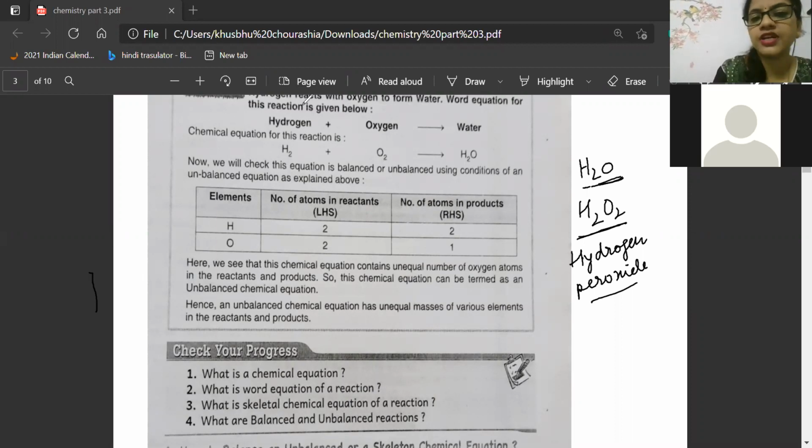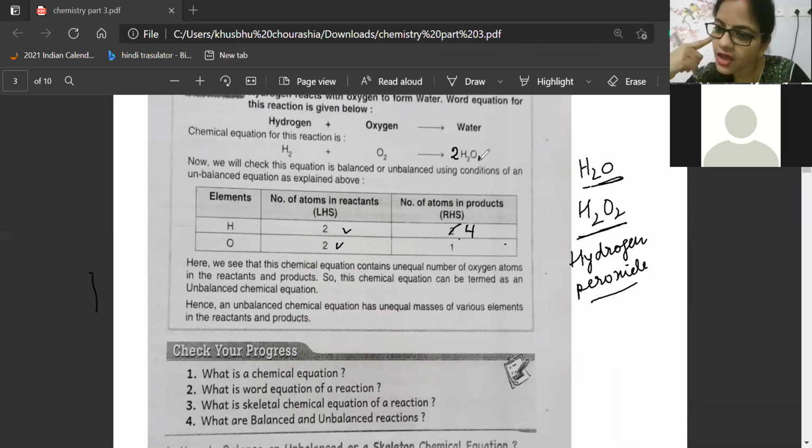Now, beta, left side hydrogen number is 2. Reactant oxygen number is 2. So very nicely, sincerely, you wrote hydrogen 2 and oxygen 1. Now what we have to do, how to balance it? First we will put here 2. Once we are putting here 2, now hydrogen will become 2 twos are 4. So here it will not be 2 now, it will become 4. Now what is the oxygen number? Here nothing written means 1. You cannot change the base atoms. Base atoms cannot be changed. Okay, Kritika is telling 2.